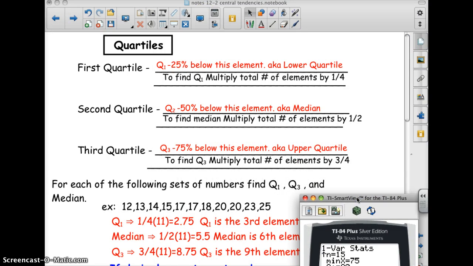First quartile, 25% or below this element. It's also known as the lower quartile. If you want to find Q1, you can multiply the total number of elements by 1/4. That will tell you which element to use.